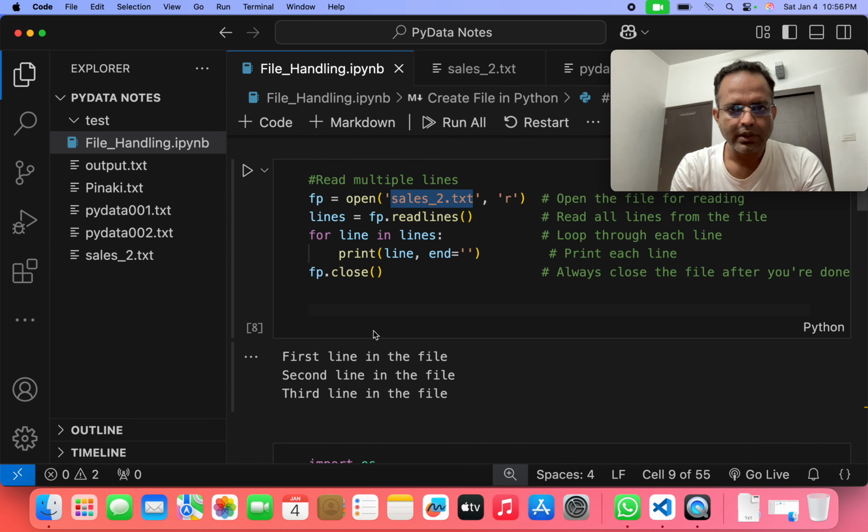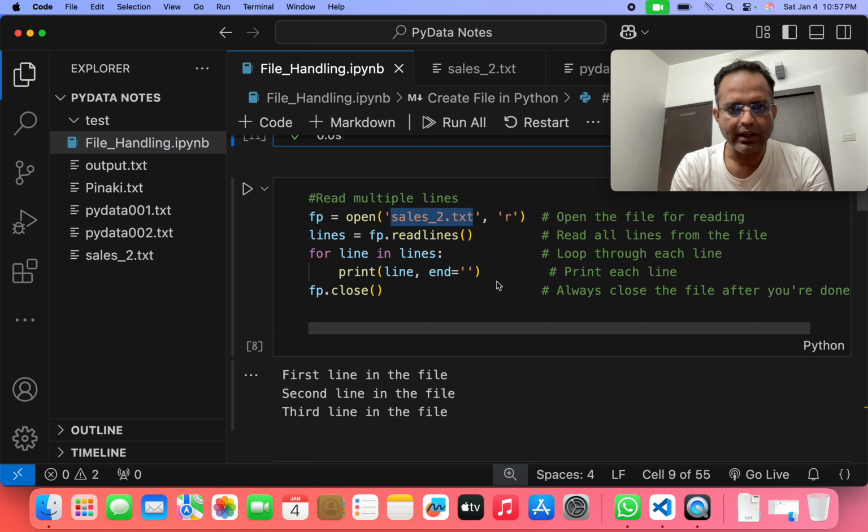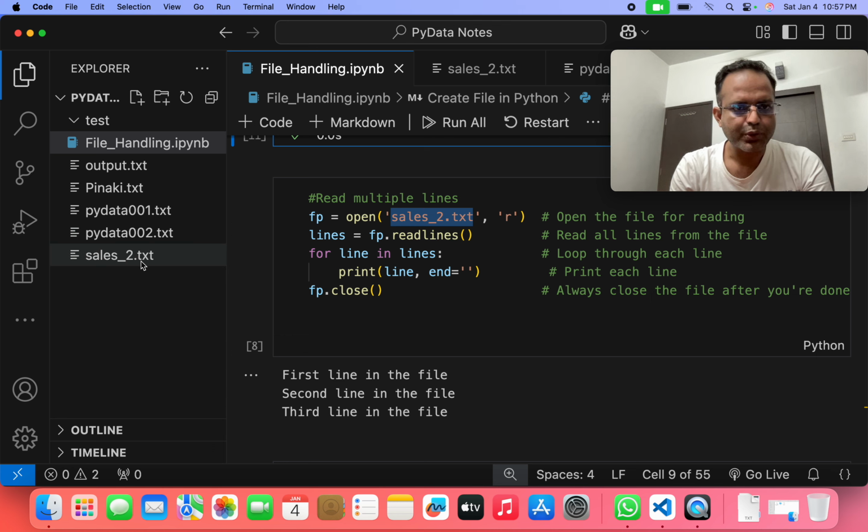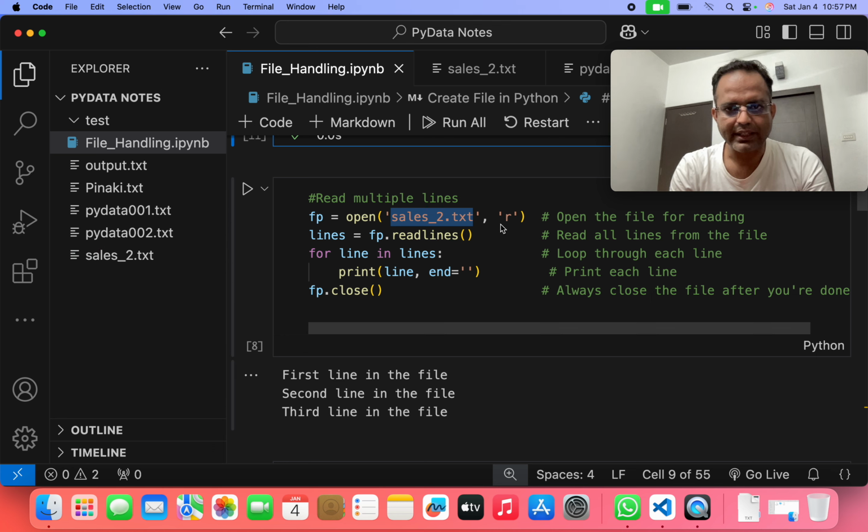Now we want to see whatever is written in sales_2.txt. In that case, we open that file in read mode. Then we write lines is equal to fp.readlines, and this is the code.